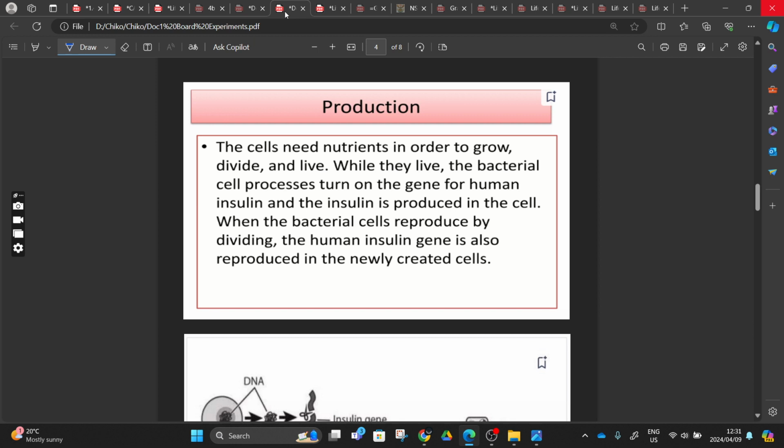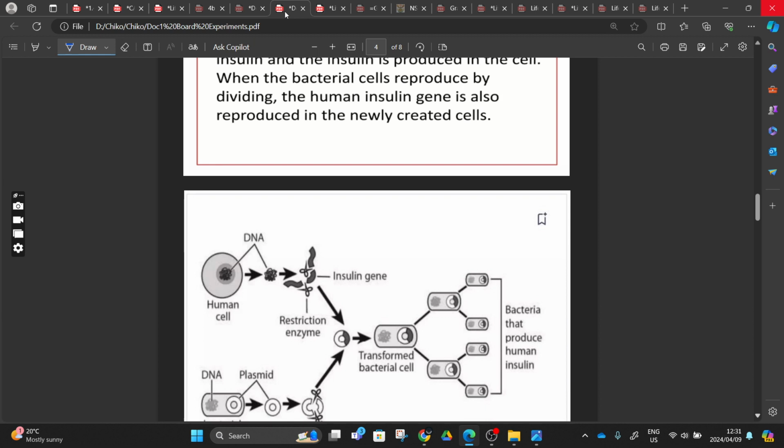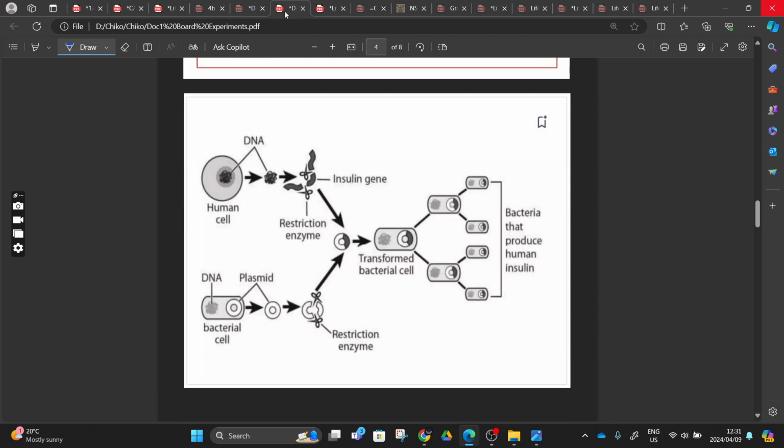After that, the cell needs nutrition in order to divide and live. While they live, the bacteria cell turns on the gene of human insulin, and the insulin is produced in the cell. When the bacteria cell divides, the human insulin gene is also produced in the newly created cell. That statement is straightforward. And then here's the summary of this process, right?